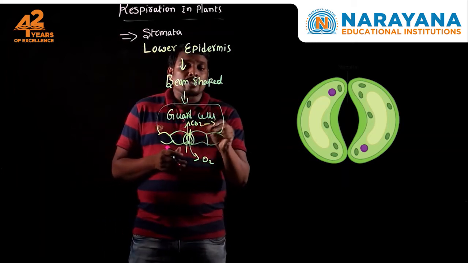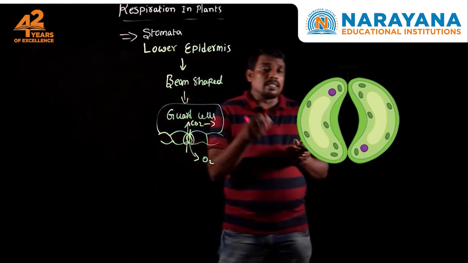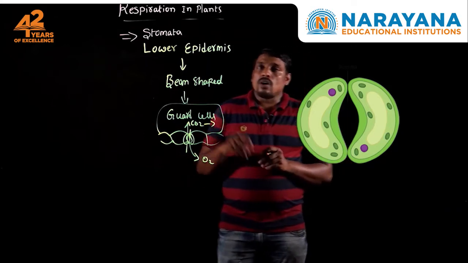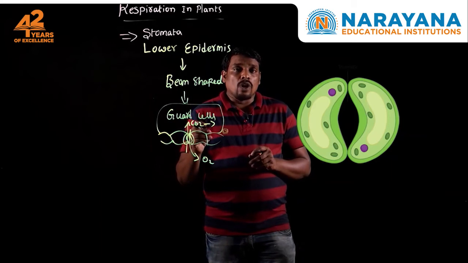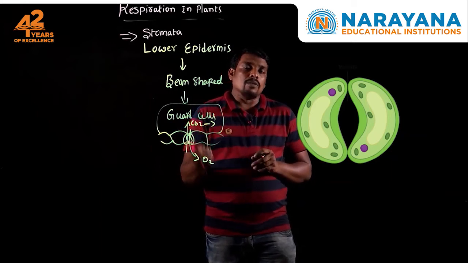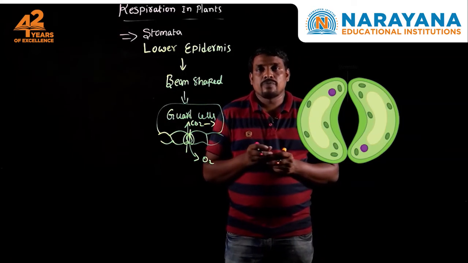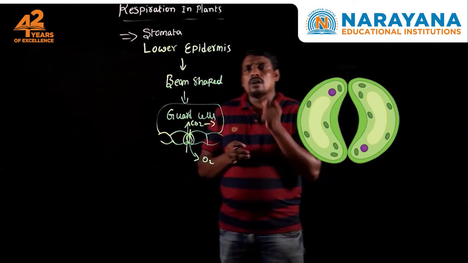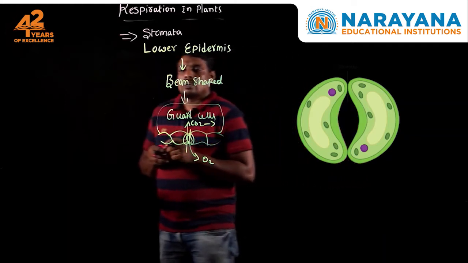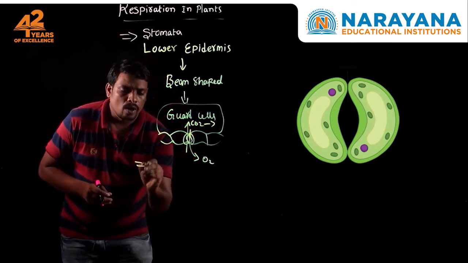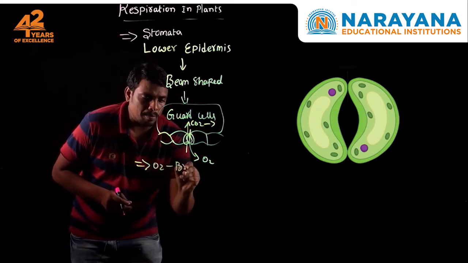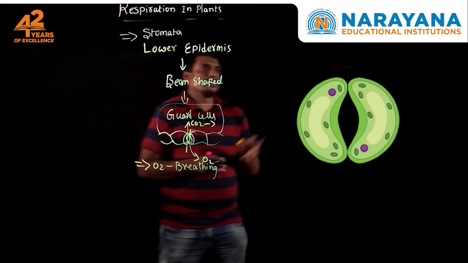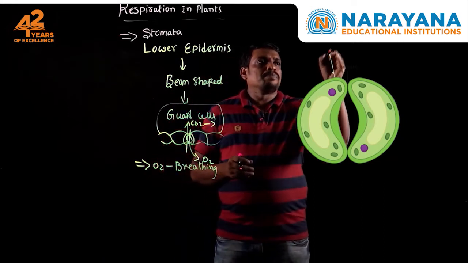The carbon dioxide which enters into the leaf is utilized by the chloroplasts for photosynthesis. The oxygen which is coming out of the cells will be taken by other living organisms. Now here, except during photosynthesis, in all other conditions plants utilize oxygen for their breathing. Do you know? Plants breathe through their specialized cells called stomata.